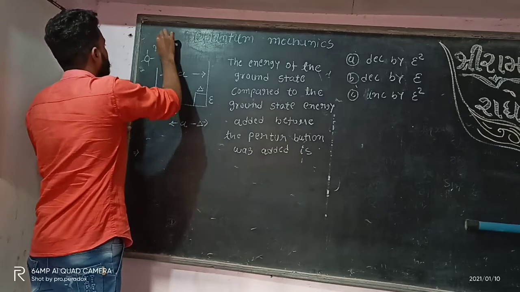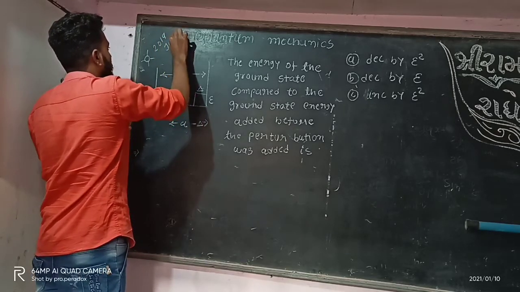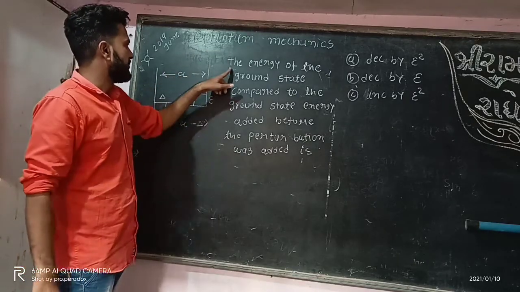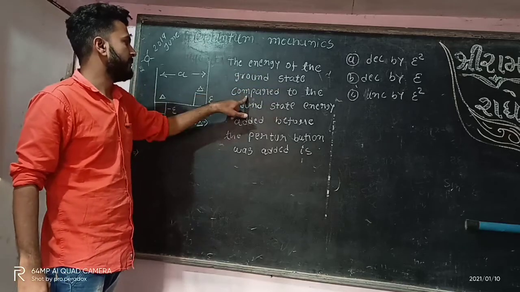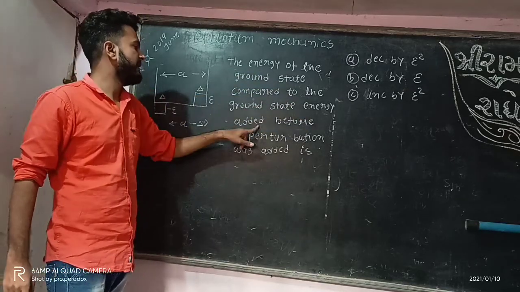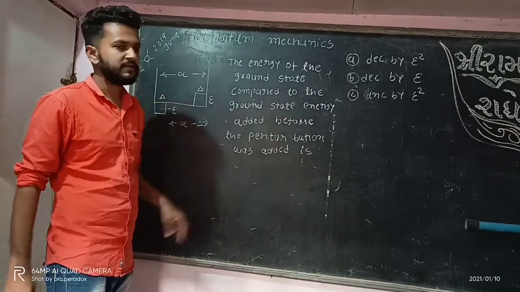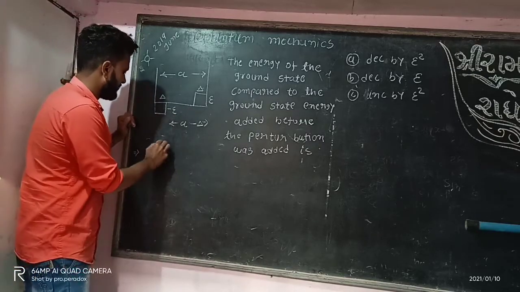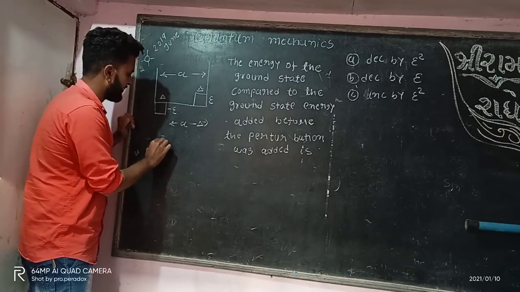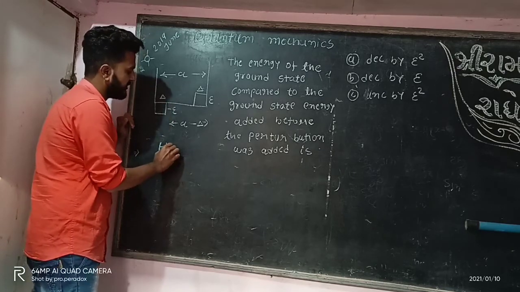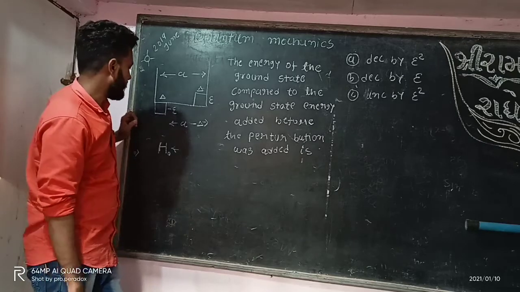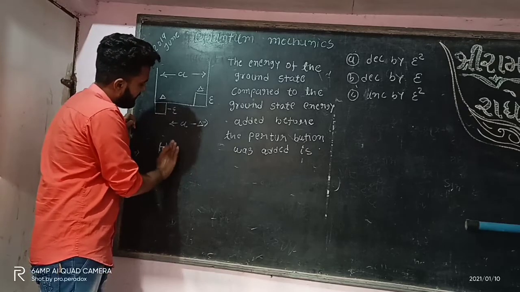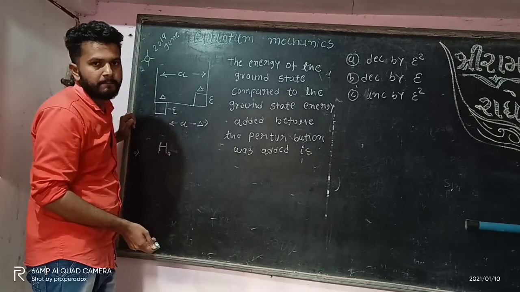So this is our 2019 June PYQ, based on perturbation theory. The question was: the energy of the ground state compared to the ground state energy before the perturbation was added is. So this is our system. When there is only the unperturbed Hamiltonian, that energy is less than, or decreases by what?